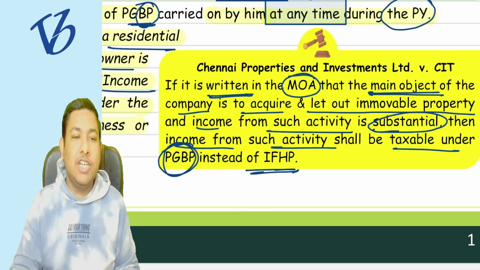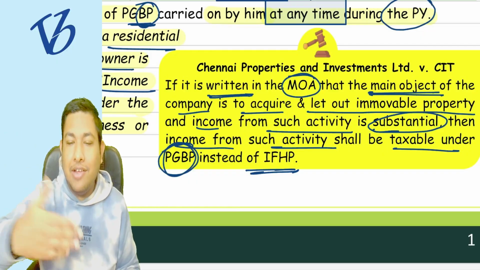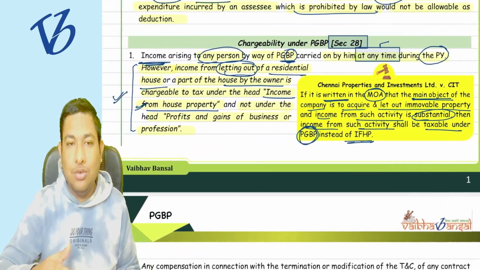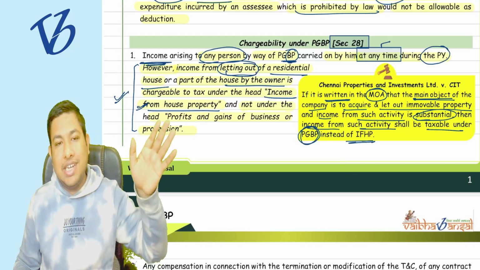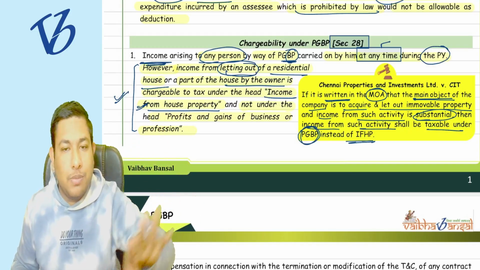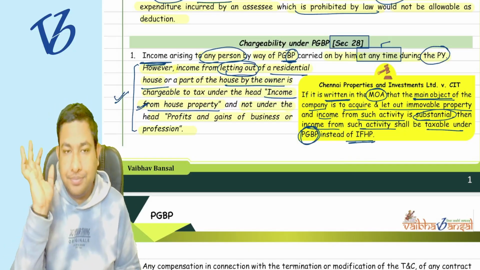Do you understand the difference between the two? If the company is there, then it should be PGBP, and if you and I let out some residential house, then it is going to be taxed under the head income from house property. Understood or not? The first point is clear to you or not?